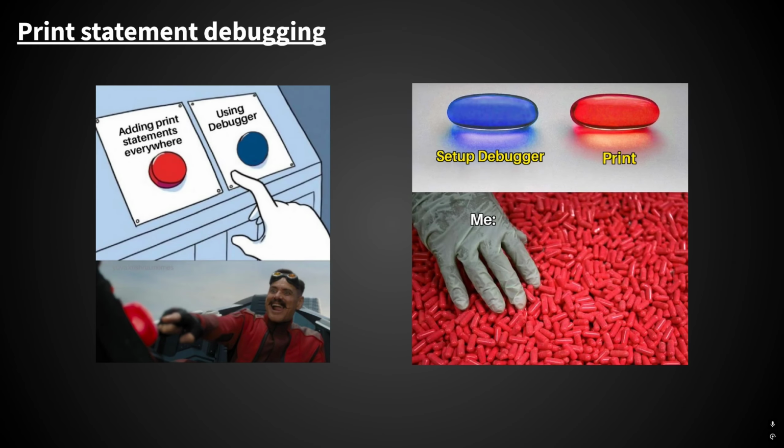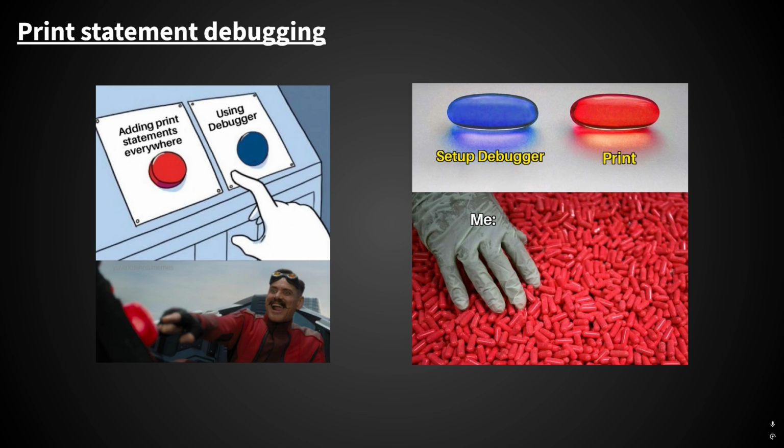The whole goal of this presentation was to show that using the debugger is your most powerful form of debugging and troubleshooting your code. But there is a time and a place for print statement debugging as well. Print statement debugging is what most people do when they're just starting out. It's exactly what it sounds like. You just put print statements everywhere to be able to print data to the console or to a log or to put it on screen, and then you use that for your troubleshooting.